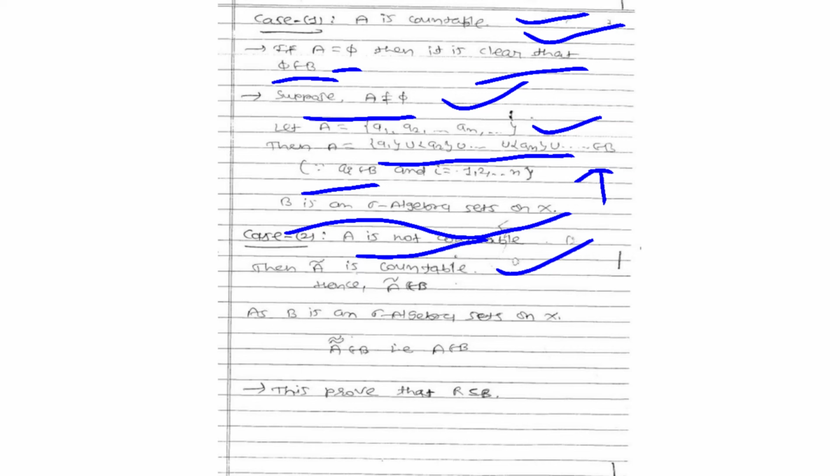A complement is countable, it means A complement is in B, as B is a sigma algebra of sets on X. Taking its complement again, the complement of the complement is in B. The complement of the complement gives A, and here A is in B. So this is the proof that B is a sigma algebra of sets containing C, in both cases, first countable and second not countable.